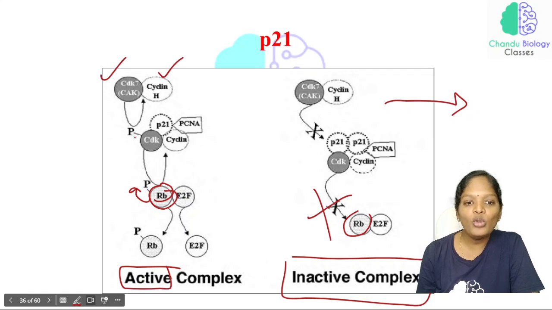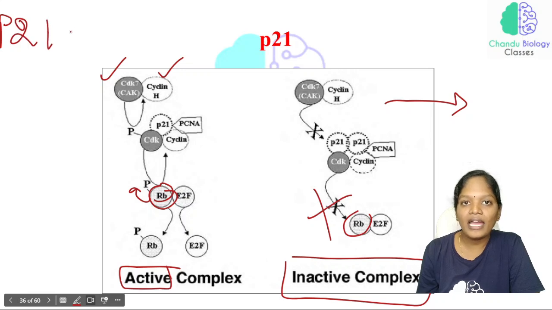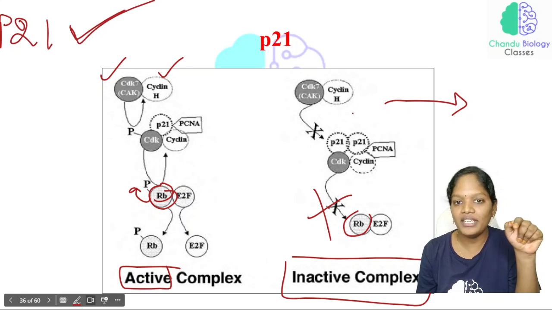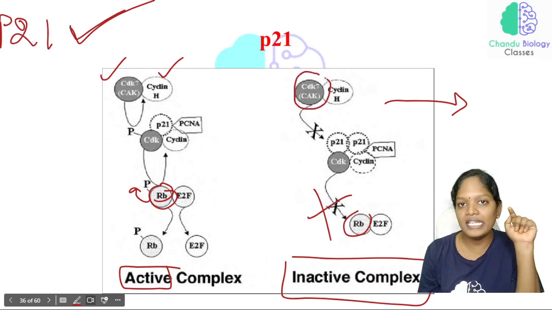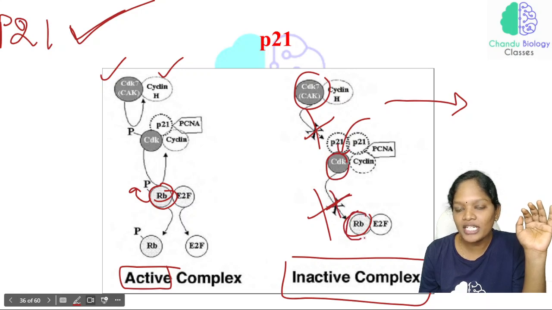Now there will be no problem for the CDK, as the CDK is not getting inhibited by P21. But if P21 is activated, it is going to inhibit the CDK. When P21 is inhibiting the CDK, the CDK is not going to phosphorylate the retinoblastoma.